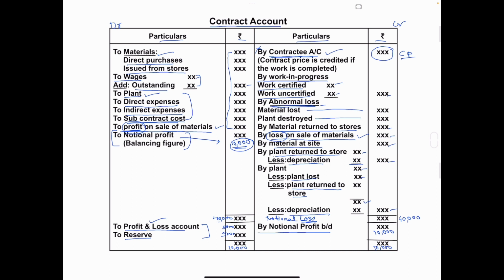Got, no? Contract completed means the full notional profit amount is transferred to profit and loss account. And if the contract is not completed, this notional profit amount is to be transferred to profit and loss account and reserve account. Clear?